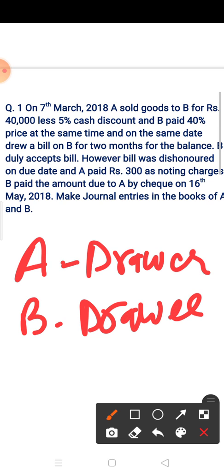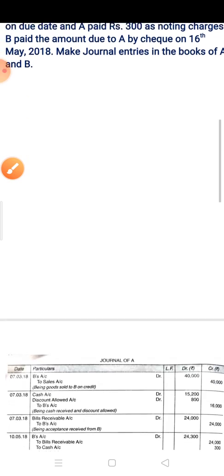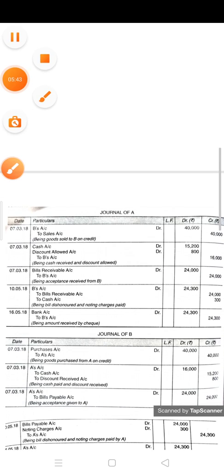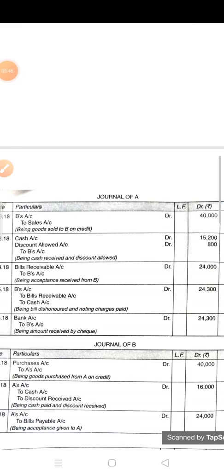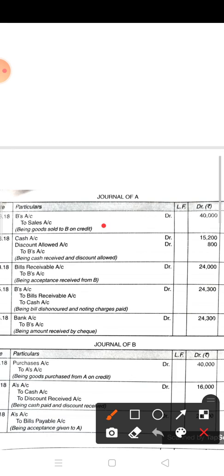Now you have to do the journal entry. So first we will do in the books of A. See, in the journal of A, the first line is written on 7th March 2018. A sold goods to B. So make the journal entry. Children, I already told you, in the books of A, do not write the name of A. You have to write down the name of another person. So here the date is 7th March 2018 and the entry is B's account debit to sales 40,000.